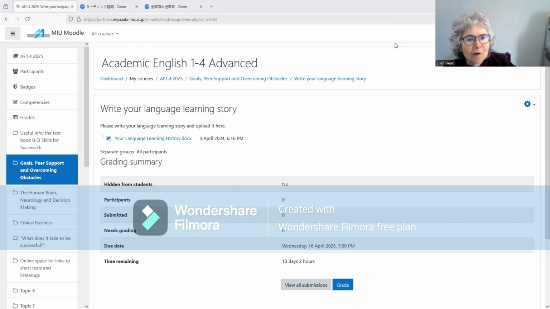So here's my example, and here's the place you could use this file to write your own language learning story, and you could also just write onto a piece of paper and take a photograph. And you could also write into a Word document.